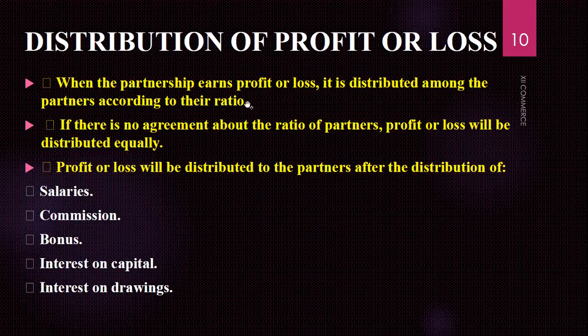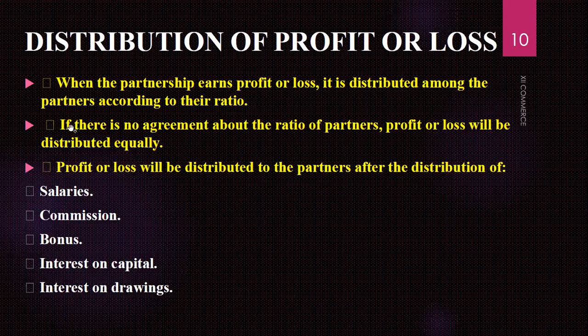This ratio, as you are well aware from the previous chapter on partnership formation, can be decided in different ways by which the partners distribute their profit and loss, or their total capital. The ratios can be in the form of fractions, percentages, or in the form of 2:1. So these are the different ways, and this ratio should be mentioned in the partnership deed. We have already done this.